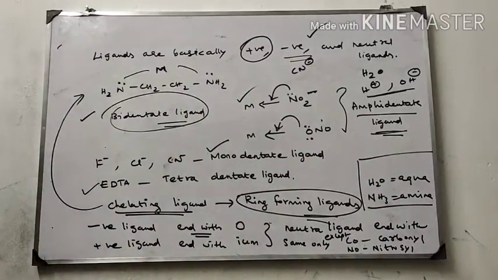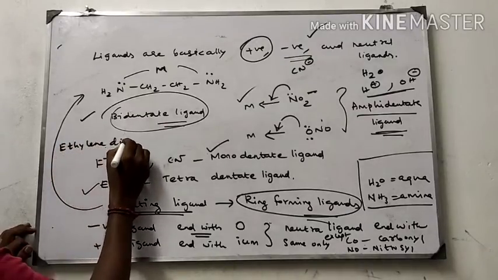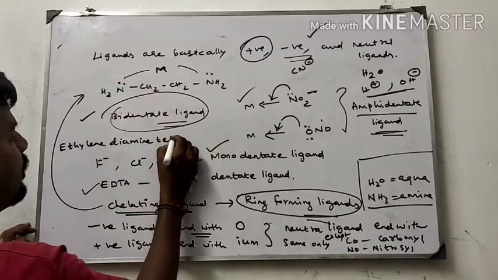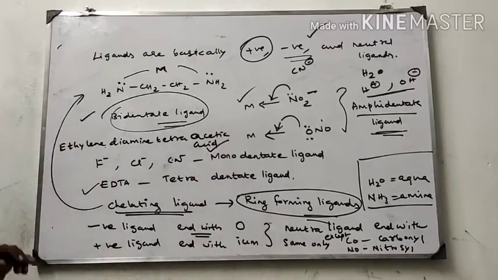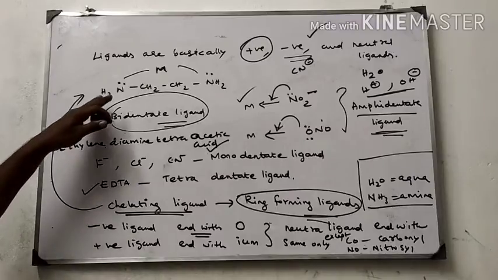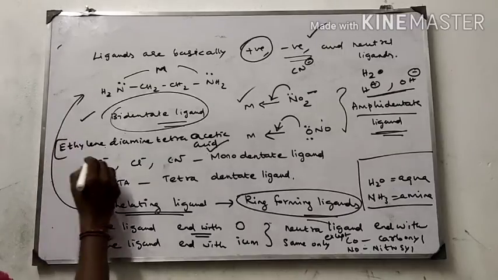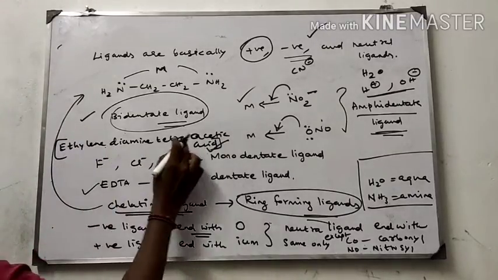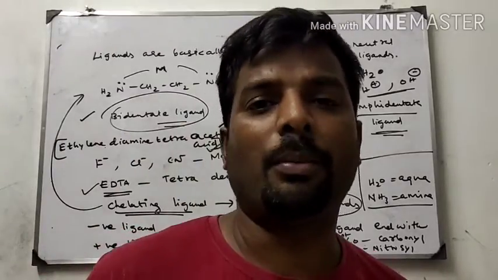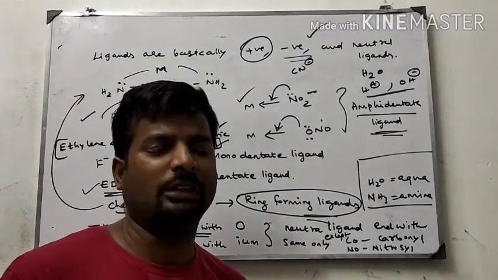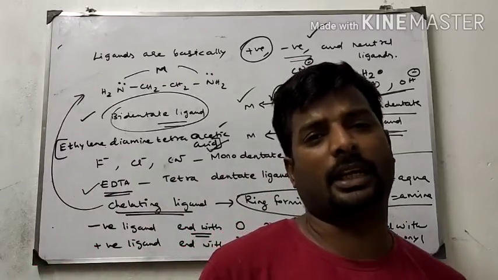Next one is EDTA: ethylene diamine tetraacetic acid. Ethylene diamine is given here, and four acetic acid groups are linked, so ethylene diamine tetraacetic acid is called EDTA. EDTA is used for checking the purity of water. It is an indicator for checking the purity of water, like phenolphthalein, which is an indicator for checking acid-base titration.